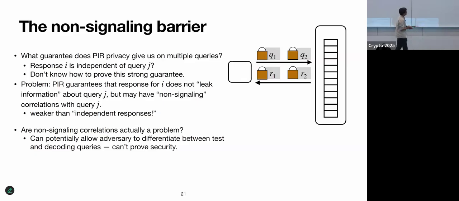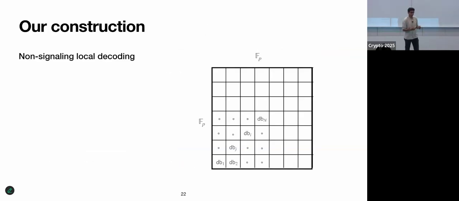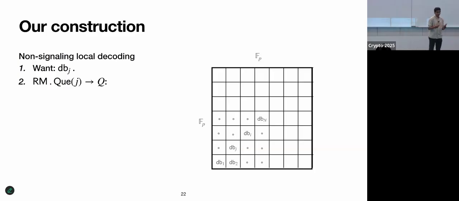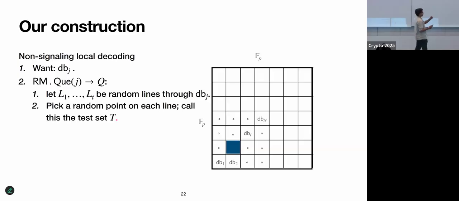So essentially this allows the adversary, at least in theory, to make some kind of attack which violates privacy. So we're not able to prove this strategy is secure. And what we do to work around this is to change how we sample the test points. Instead of sampling the test points completely uniformly at random, independent of our query location, we're going to sample the points by taking them from the lines that we're already querying.